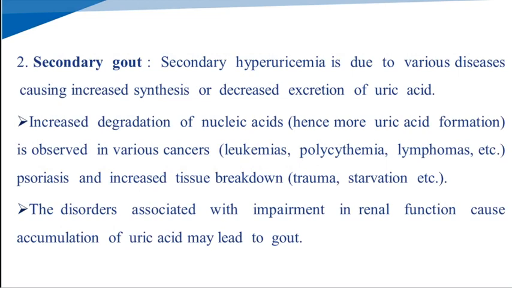Next, secondary gout. Secondary gout, that is hyperuricemia, is due to various diseases causing increased synthesis or decreased excretion of uric acid.